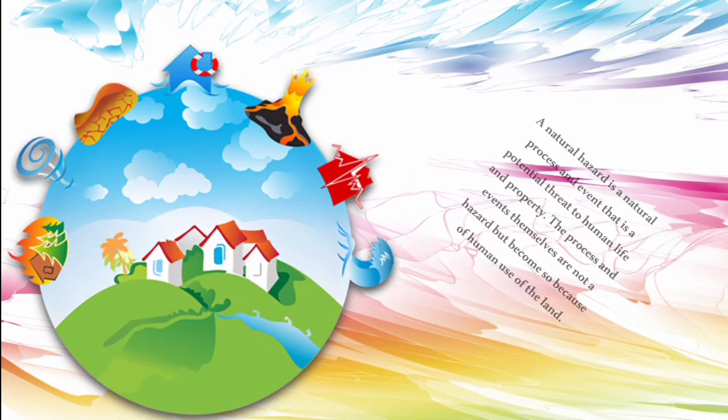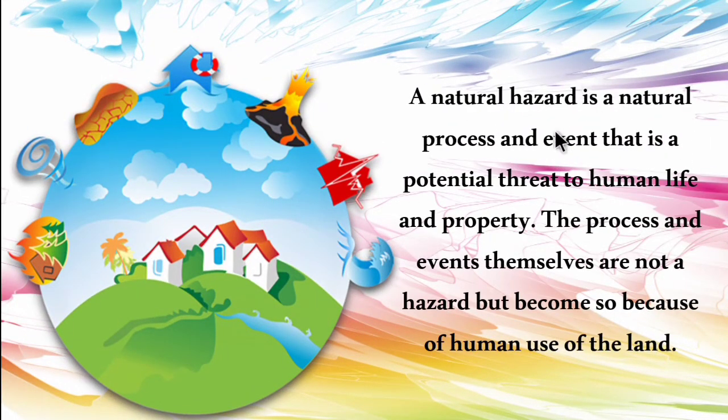Next, a natural hazard is a natural process and event that is a potential threat to human life and property. The processes and events themselves are not a hazard but become so because of human use of the land. So a natural hazard is an event which occurs naturally, for example, earthquakes, tsunamis, cyclones. These all occur naturally and they can't be stopped.